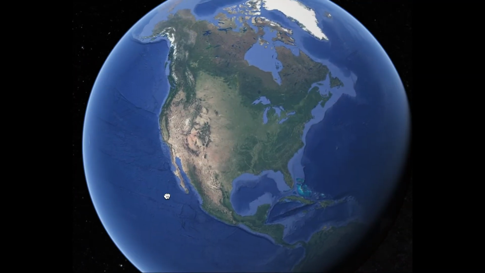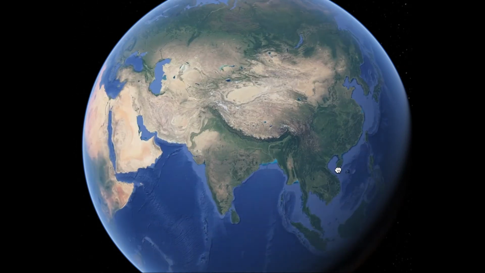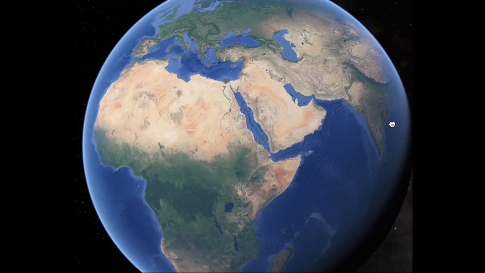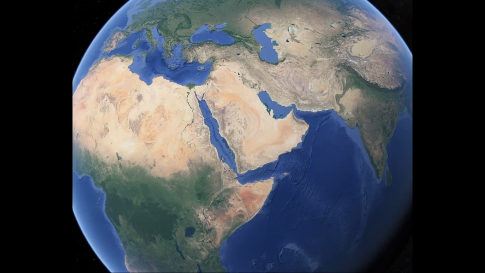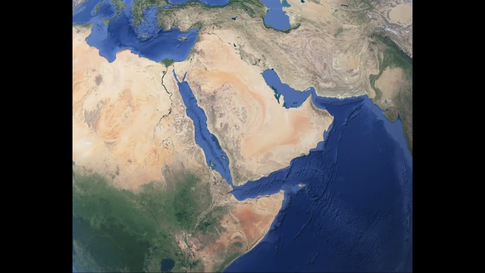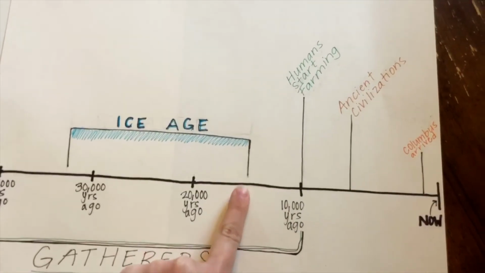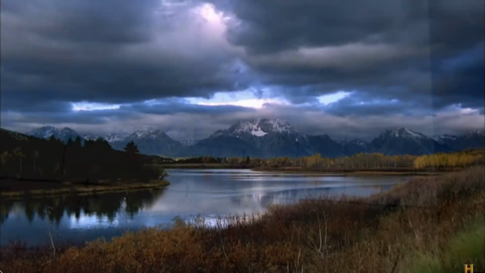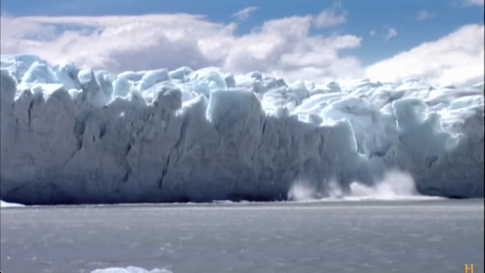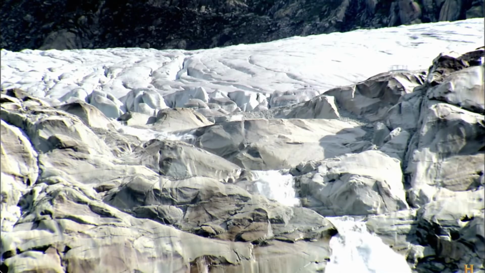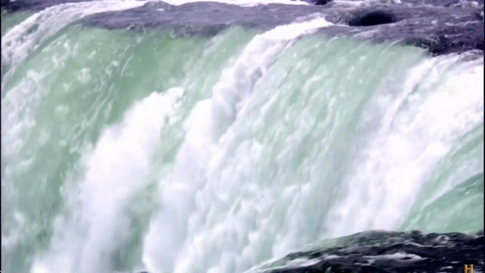But you are already experts on the Native Americans, so we are going to go all the way back over here, right next to Africa, to the Middle East, the place where the first ever human civilization began, to ancient Mesopotamia. About 12,000 years ago, the Ice Age began to end. The world's temperature started to warm up again, and all of the ice began to melt into water. This water created important rivers that flowed and flooded into lands, creating areas where plants could easily grow.